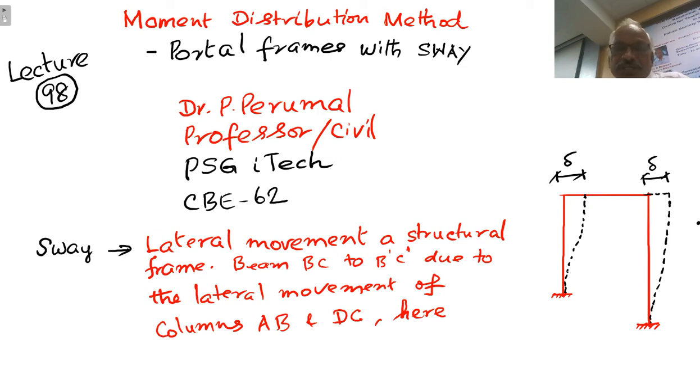So according to our assumption, the problem that we discussed earlier was subjected to uniform loading, the frame was symmetrical, support condition same, everything same. So the frame was not subject to any side sway. Now we will take up frames with sway. So the frame that is shown on the right hand side is having a side sway of delta. Right. When there is a side sway of delta in moment distribution method, how to solve this problem? Right.